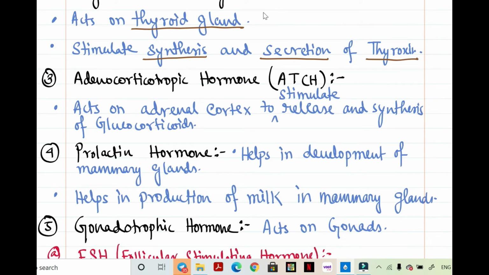Adrenocorticotropic hormone, ACTH, as the name suggests, acts on the adrenal cortex to stimulate the adrenal cortex to synthesize as well as release glucocorticoids.